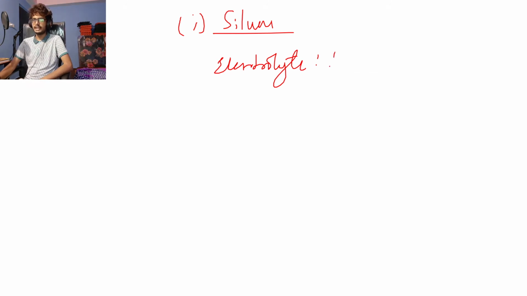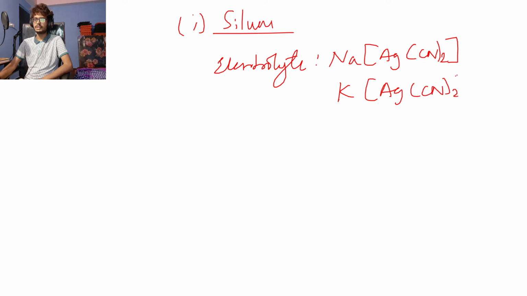So the electrolyte can either be sodium argentocyanide or potassium argentocyanide. These are the electrolytes that can be used for electroplating with silver, because silver is Ag. So these two can be electrolytes for electroplating of silver.